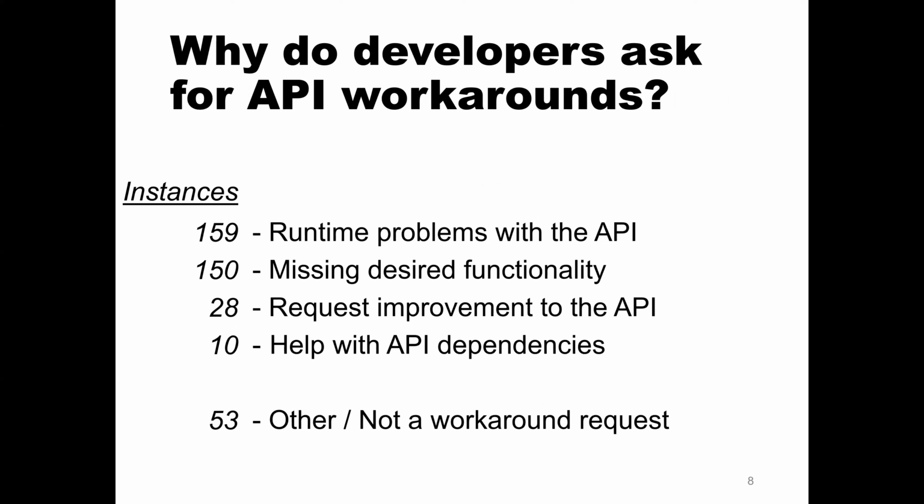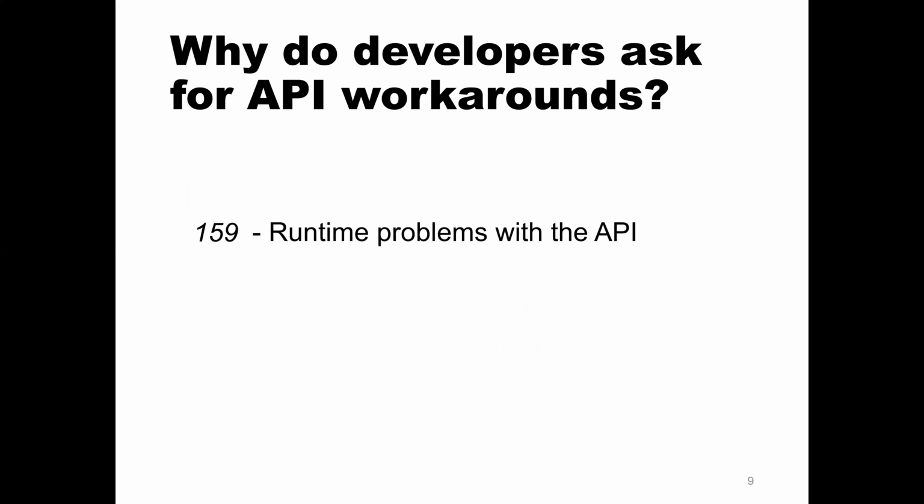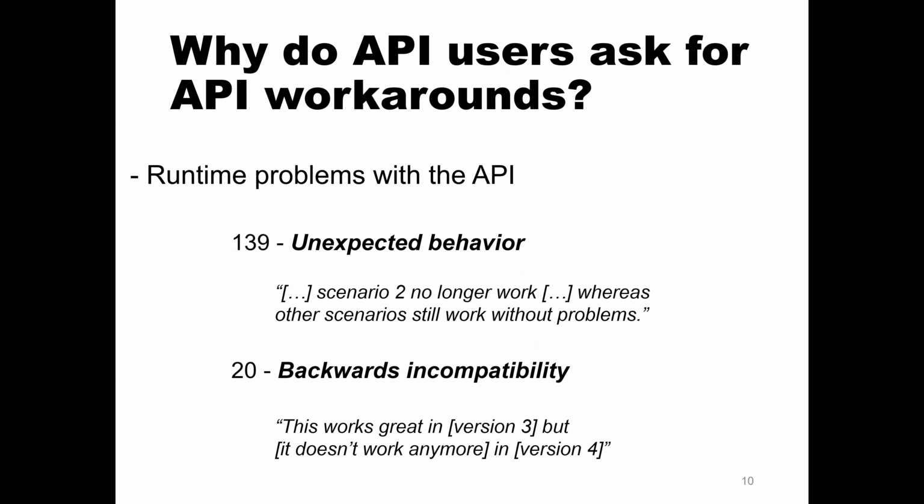So why did the developers ask for API workarounds? In most cases, API users ask about runtime problems with the API. They're requesting workarounds for that. If we look at subcategories of runtime problems, first of all, most of them are unexpected behavior. So things like scenario 2 no longer works, whereas other scenarios still work without problems. Or backwards incompatibility: this works great in version 3, but it doesn't work anymore in version 4. And this ends with, "is there a workaround?"